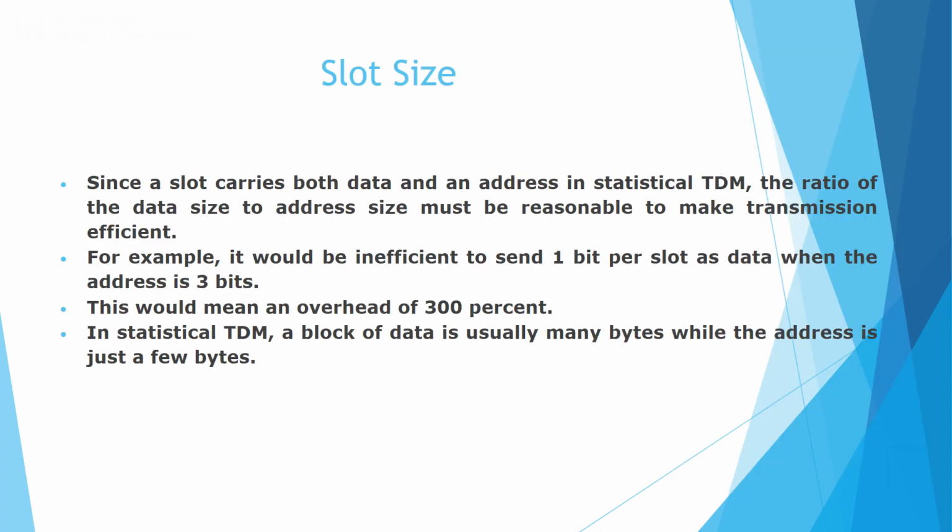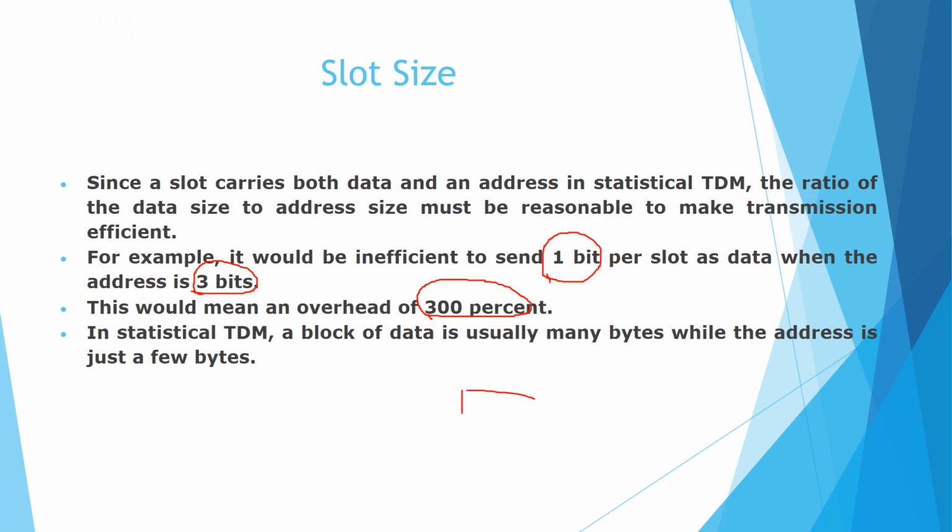In statistical TDM, the frame carries both the address as well as the data. Now if the size of the address is more than the actual data size, for example, if you want to send one bit of information but the address size is around 4 bits, this means there will be an overhead of around 300%.